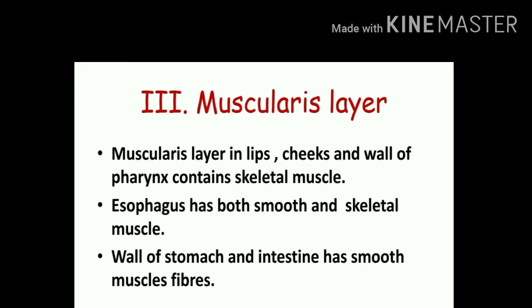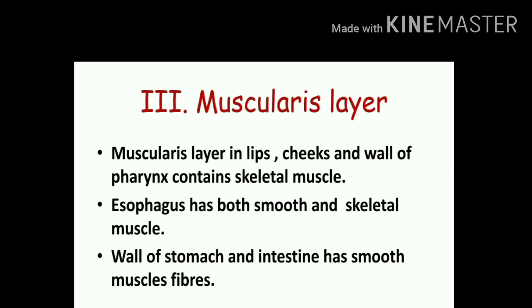Now, coming to the third layer, which is the muscularis layer, this consists of two types of muscles, both skeletal muscle and smooth muscle. So, the lips consist of your orbicularis oris, your cheeks consist of buccinator, and the wall of the pharynx is again skeletal muscle. And after that, the esophagus has both smooth and skeletal muscle, but the wall of the stomach and intestines are